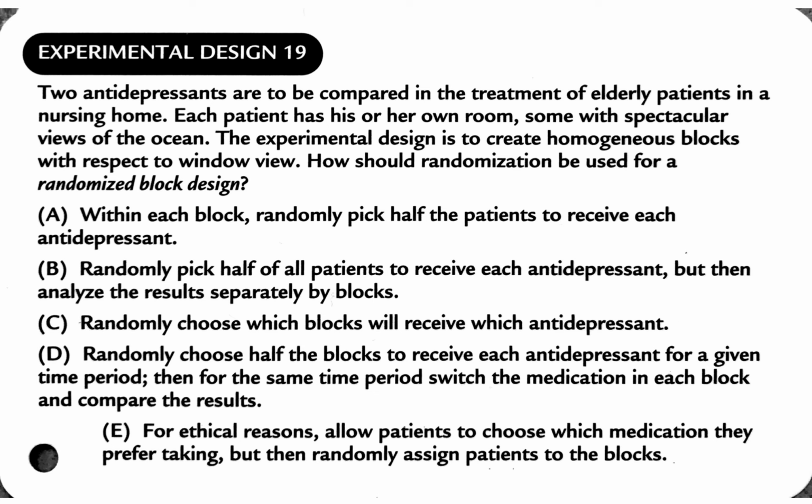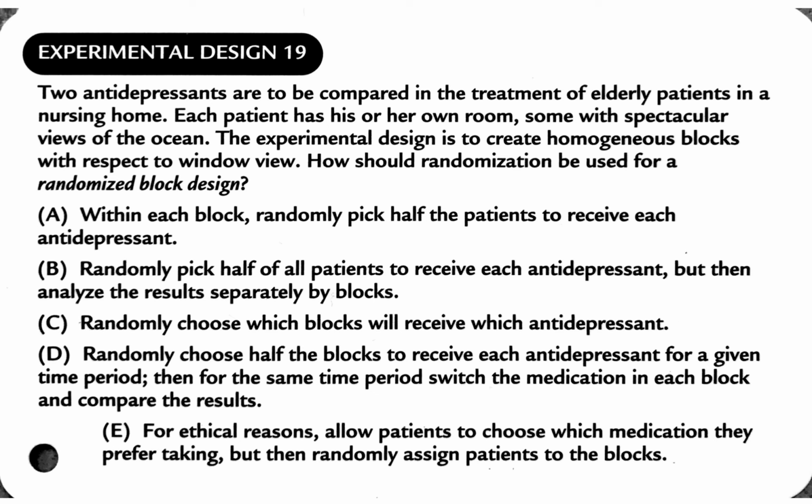And so we should break it apart based on the rooms, and you should have the rooms that have a view of the ocean, and then you should have the other block with the rooms that don't have a view of the ocean. And you're going to create 2 different groups, one with each antidepressant, and you're going to be able to compare them. Potentially, you might want a placebo in there just to make sure that anything happens at all. But let's see. Within each block, randomly pick half the patients to receive each antidepressant.